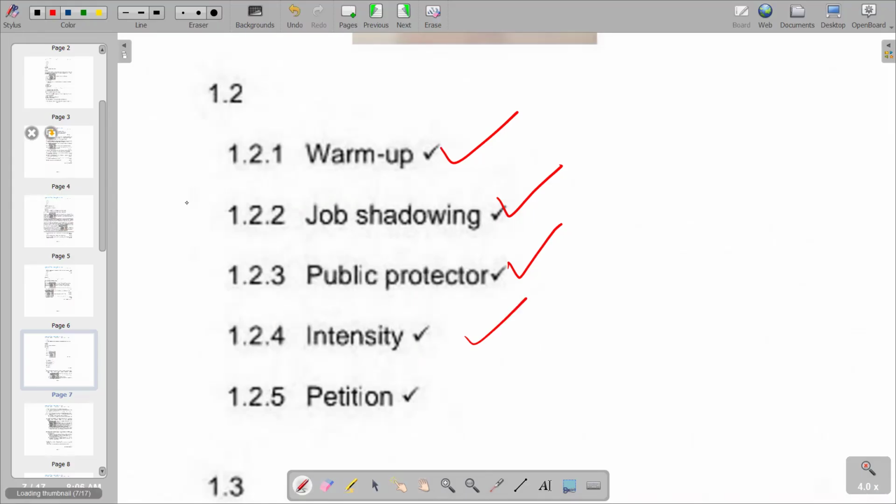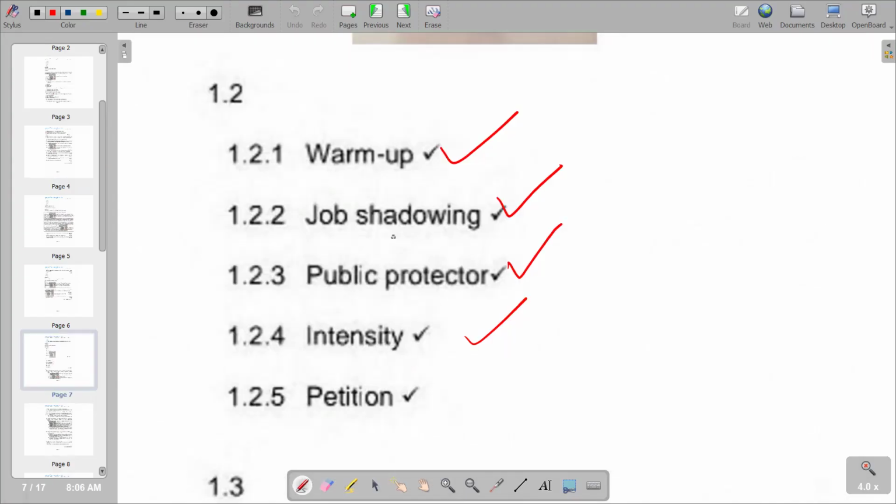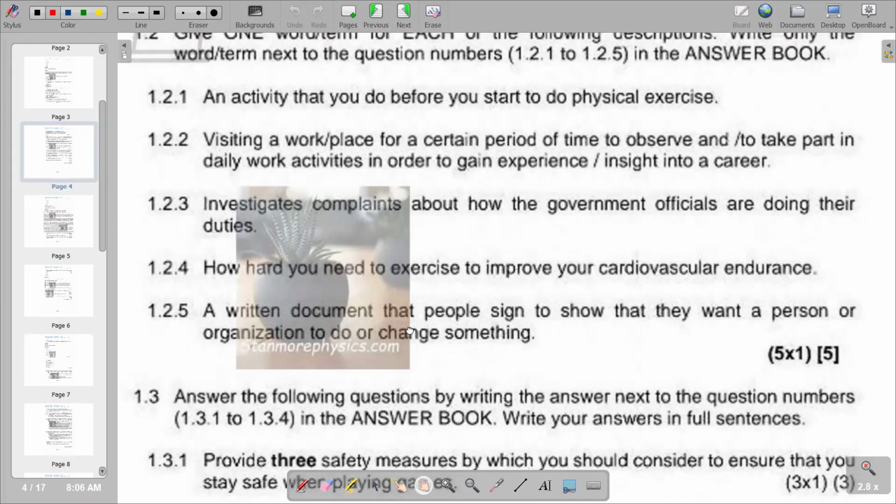Then move on to the next part, which is a written document that people sign to show that they want a person or organization to do or change something. So this is a petition. So we have a petition as the correct response. So this is what we have according to our question 1.2. Then we move on to the next question, which is 1.3.